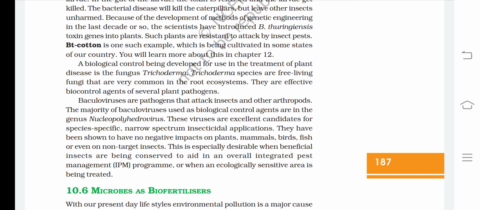Trichoderma species are free living fungi that are very common in the root ecosystems. They are effective biocontrol agents of several plant pathogens.